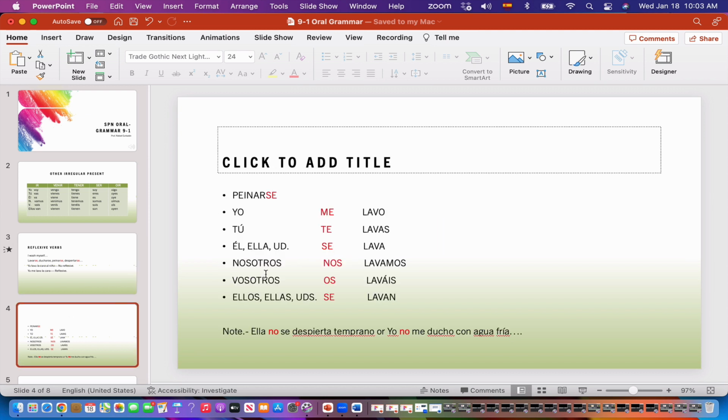Now, the way we conjugate the reflexive forms is, in English you say I wash myself, you wash yourself, right? But in Spanish, instead of doing that, we say yo, right? The subject is optional, and then you use me here, and this means myself, and then the verb in the present tense or in the future tense or in the past tense.